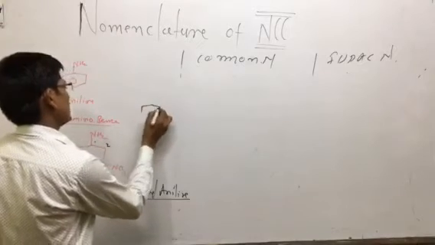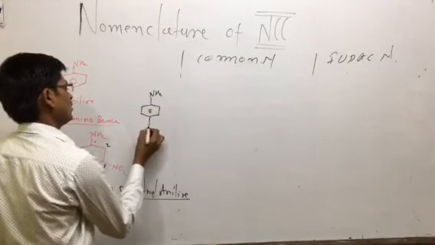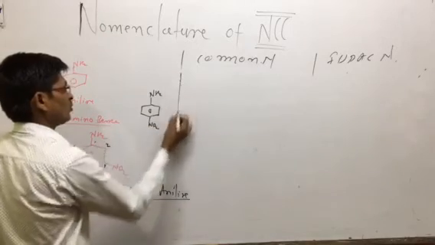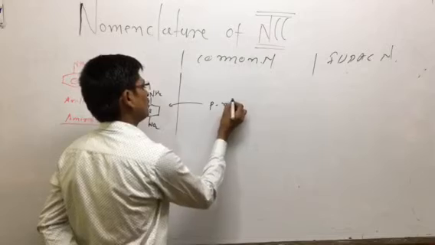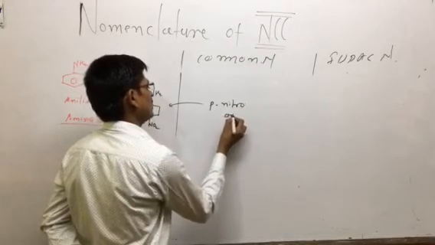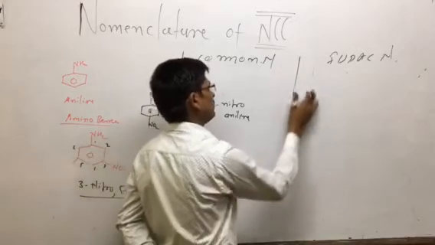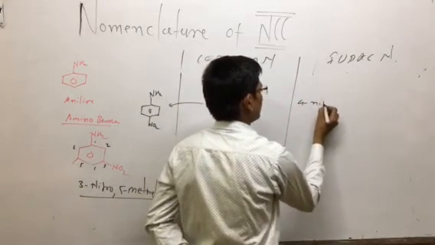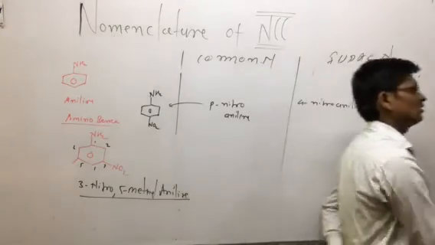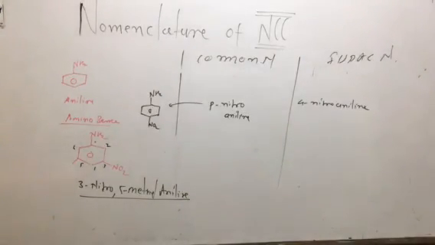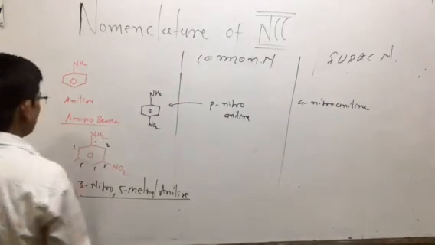Suppose we have a compound with the NH2 group here and the NO2 group here. According to the common name, this is para-nitroaniline. According to the IUPAC name, this is 4-nitroaniline. So these are examples of the nomenclature of these types of aromatic compounds.